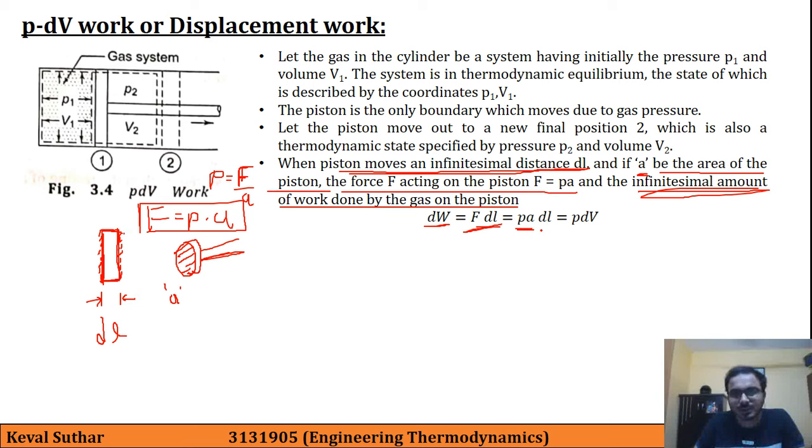So if we combine A into dl, then this is the displaced volume.